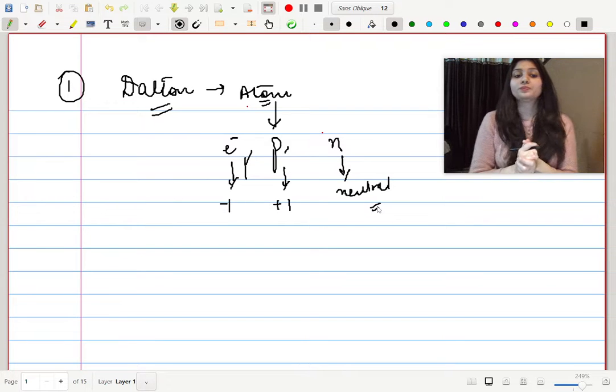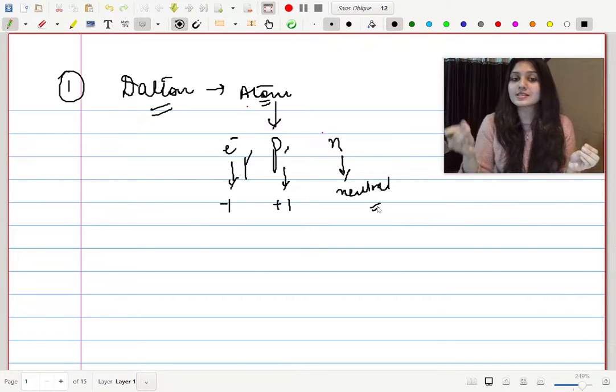Dalton's atomic theory said the atom is not divisible. It is the smallest entity which can ever exist. It is unbreakable. But later studies showed that no, the atom is quite divisible. It has 3 subatomic particles called electron, proton and neutron. After the discovery of these 3 subatomic particles, the scientists wanted to know how the electron, proton and neutron are arranged inside the atom.